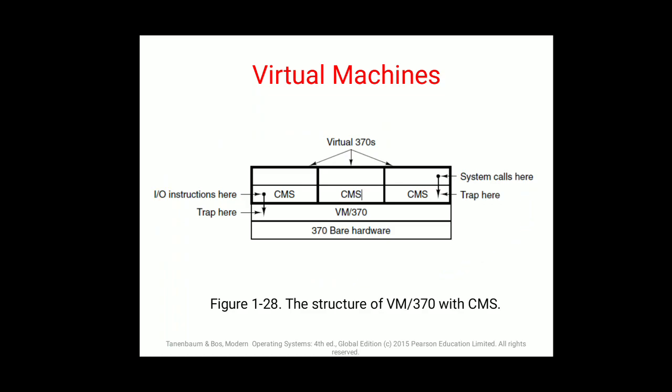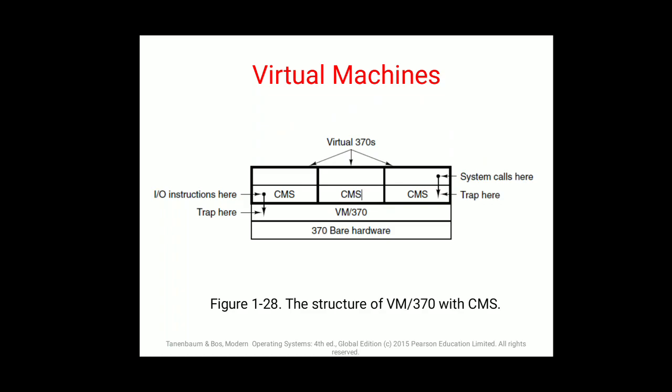Bare hardware means open hardware of 370. Then the next is a time sharing system that provides multiprogramming. Virtual machine provides a feature called time sharing, an extended machine with a more convenient interface than bare hardware. You have an extended part of bare hardware which can be used for this particular processing. So that is being given here.